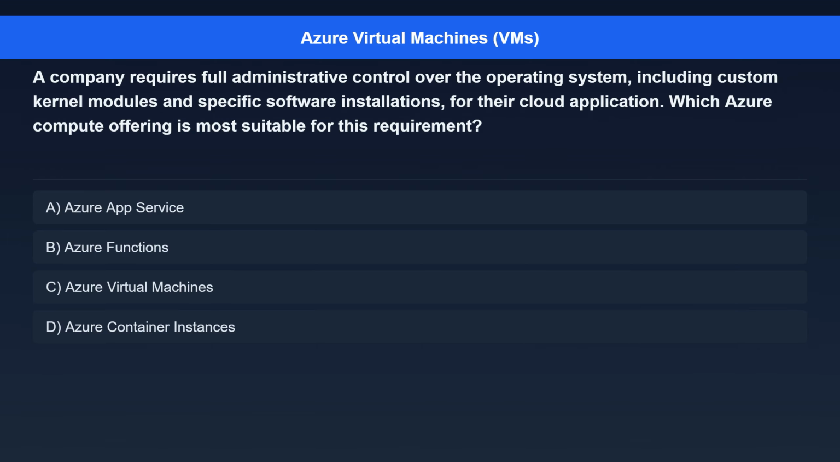Question 4. A company requires full administrative control over the operating system, including custom kernel modules and specific software installations, for their cloud application. Which Azure Compute offering is most suitable for this requirement? Option A. Azure App Service. Option B. Azure Functions. Option C. Azure Virtual Machines. Option D. Azure Container Instances.